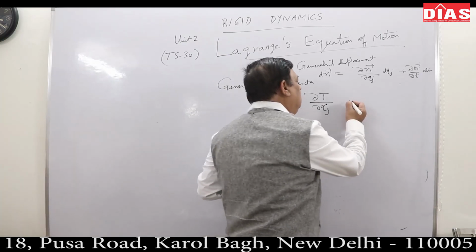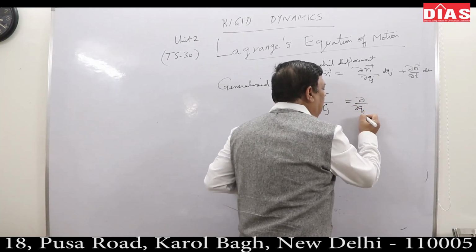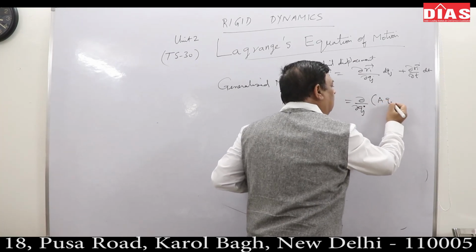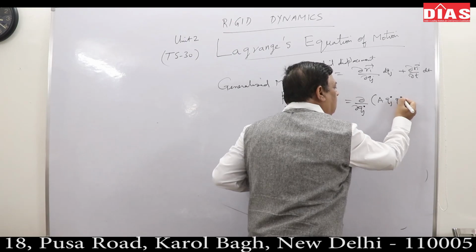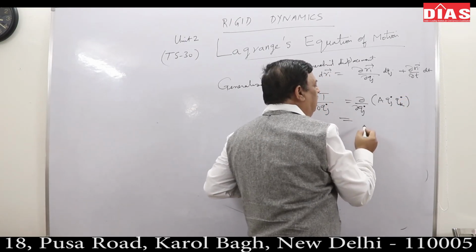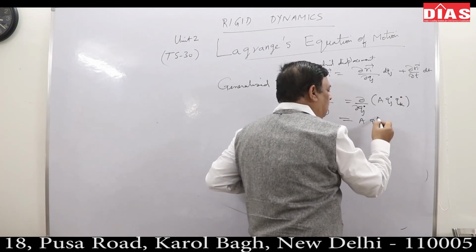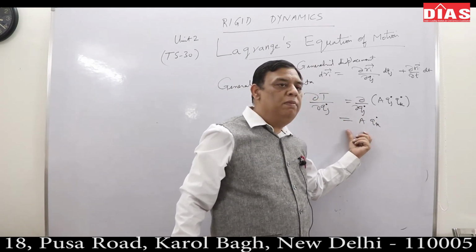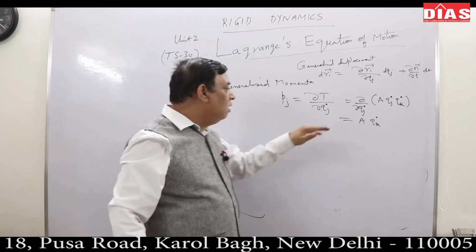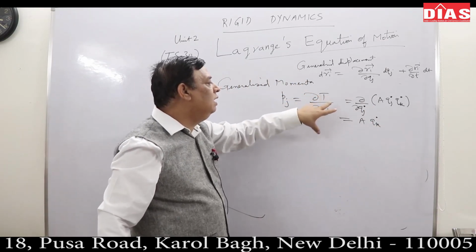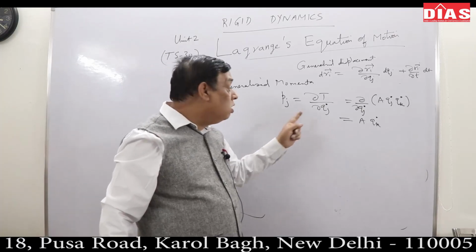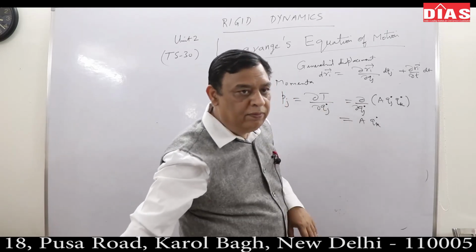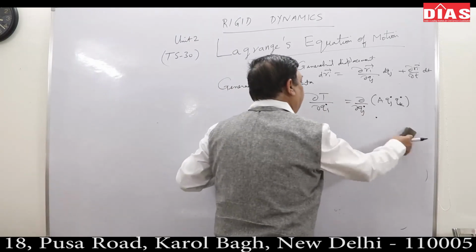Try to understand easily. If I take del by del qj dot, and what was this? It was A qj dot qk dot. Then what will happen? Simply A qk dot. This is generalized momenta. A may have dimensions of mass. This is qk dot. Pj is defined as del T by del qj dot. Be very careful: the dot means derivative with respect to time. This is generalized momenta.